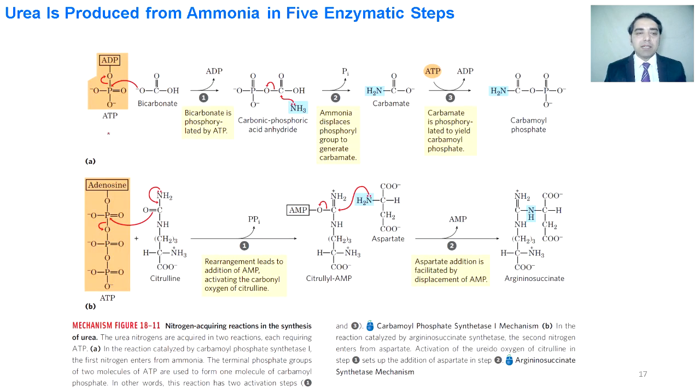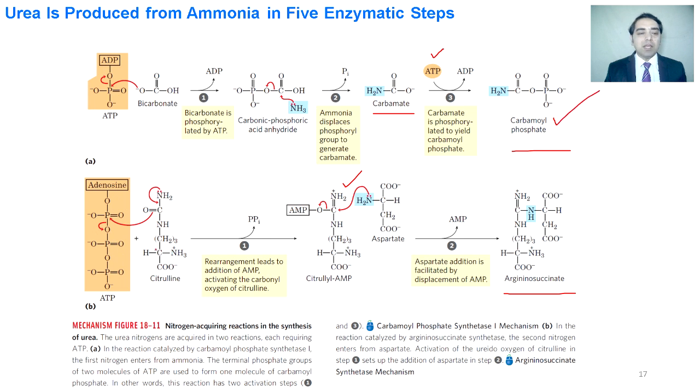We can see the mechanism through which the carbamyl phosphate and argininosuccinate, through its intermediate, is formed. We can see bicarbonate. Oxygen of the bicarbonate attacks the phosphate of the ATP, and this bond is formed. Then the lone pair of the nitrogen attacks the carbon, and the carbamate is formed. This carbamate under the action of ATP is converted into carbamyl phosphate.